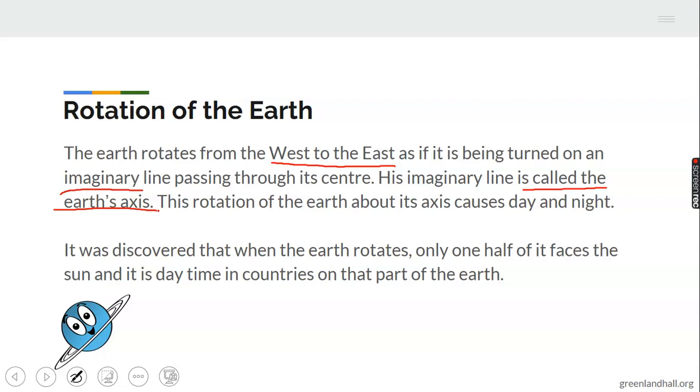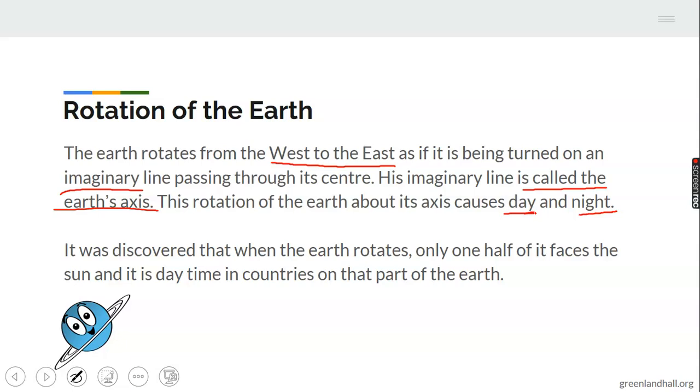This rotation of the Earth about its axis causes what we have, day and night. Please understand this, it is very important. If the Earth did not rotate on its axis, there would be no day and no night. So what would we have? Probably darkness all through, because after night comes day. But if the Earth didn't rotate, you would just have complete darkness.